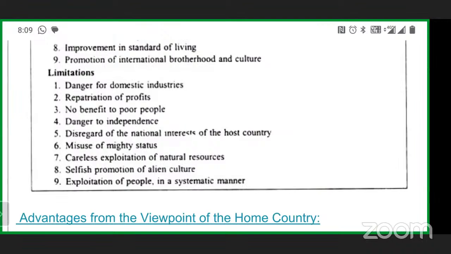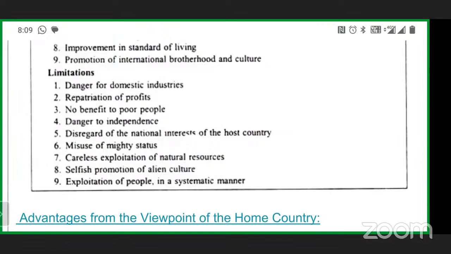What do you mean by that? In many places, even today, people are converted to an aligned culture by giving financial and social-economic facilities. That may be a wrong promotion, a selfish promotion, you can say.